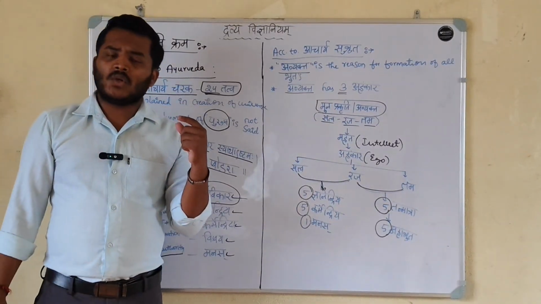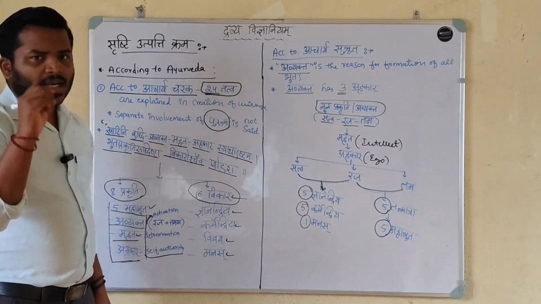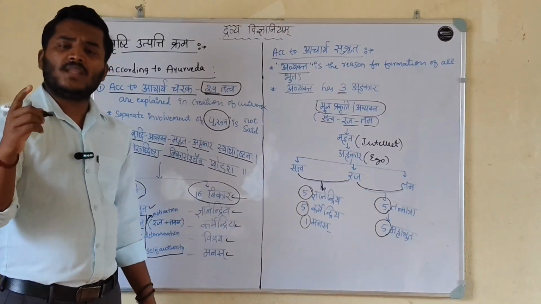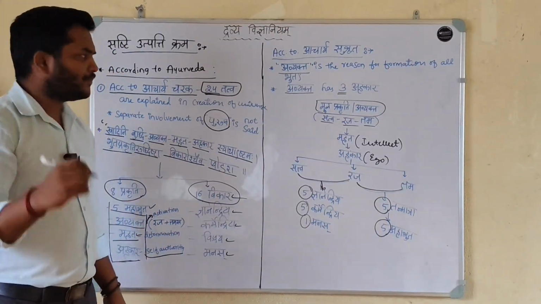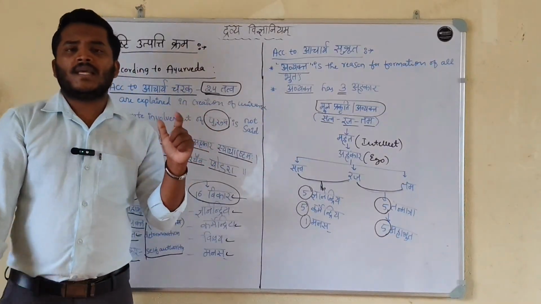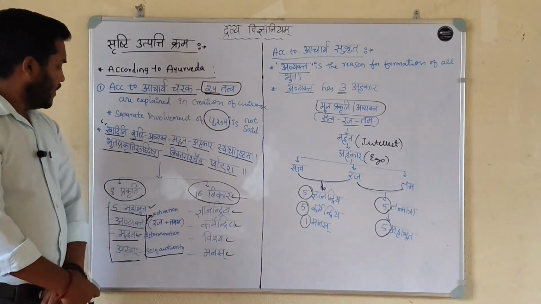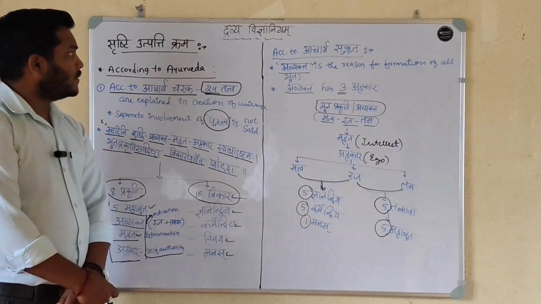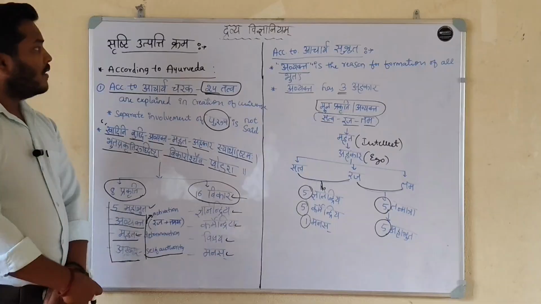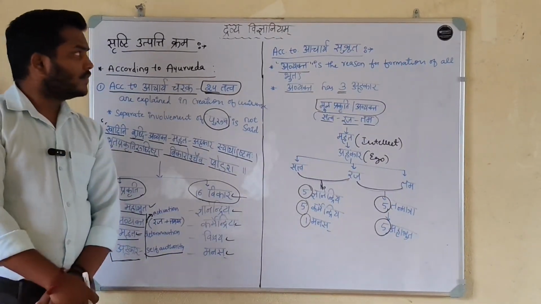In exams, don't confuse, okay? Read the question first. They ask whether it is according to Ayurveda or according to Darshana. That is very important, okay? This is all about Srushti Utpatti Krama, the theories regarding creation of the universe. Today we stop here. In the next class we discuss Atma, Kala, Dik.